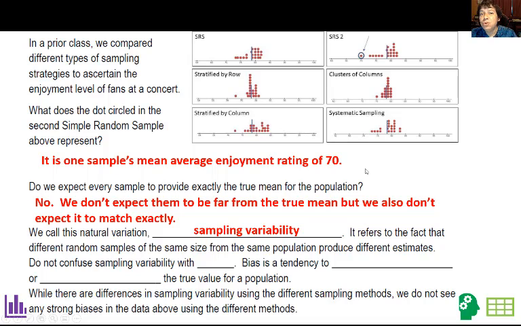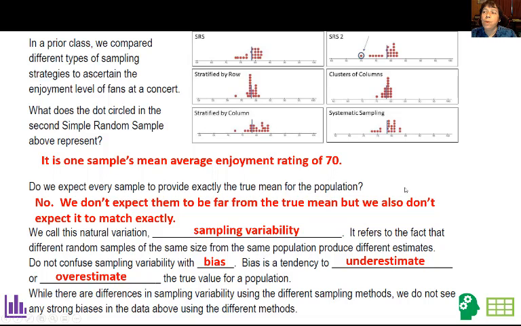Now, do not confuse variability with bias. I don't believe any of these are really more biased than the others. I marked the true mean very roughly on here, and all of them are sort of centered on the true mean. There doesn't seem to be a consistent underestimate or overestimate for either one of them. So while there are differences in sampling variability, we don't see any strong biases in our data.